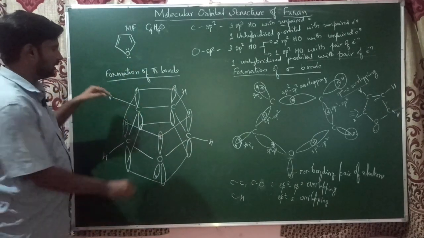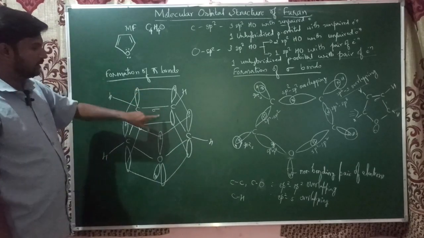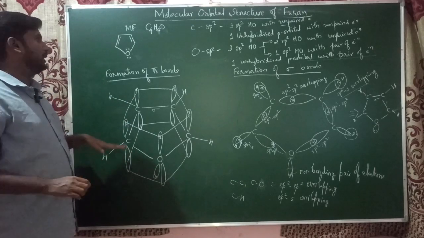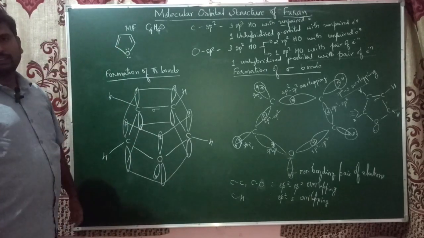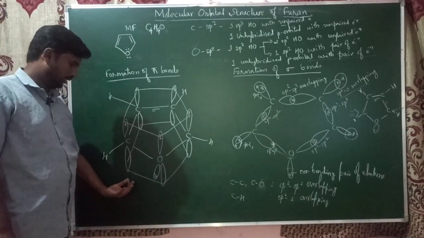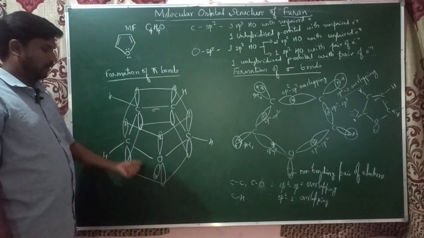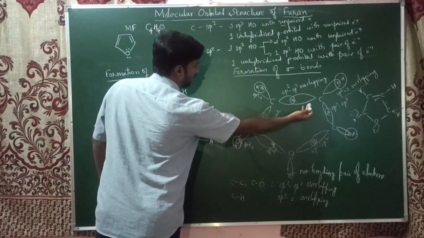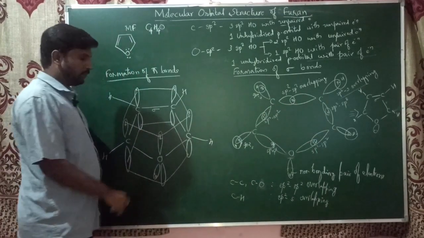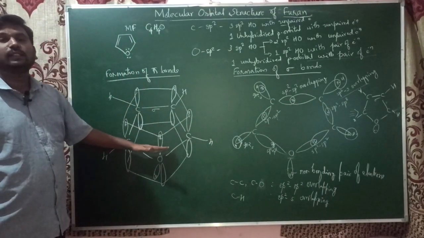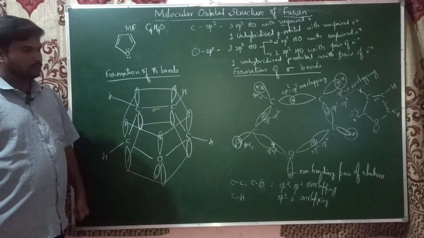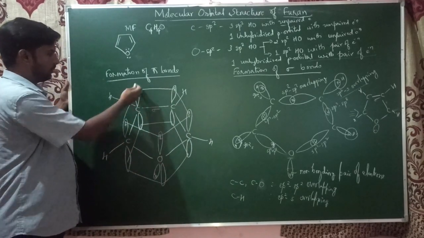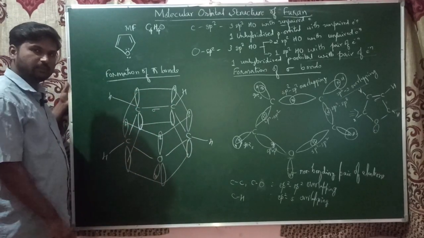Now you can see the sigma bonds are already formed, and these sideways overlaps form the pi bonds, the complete bonds. This is the final molecular orbital structure of furan. Sigma bonds are always formed by head to head or axial overlapping, and pi bonds are formed by sideways overlapping. Here the carbons have unhybridized p orbitals, and oxygen also has an unhybridized p orbital.